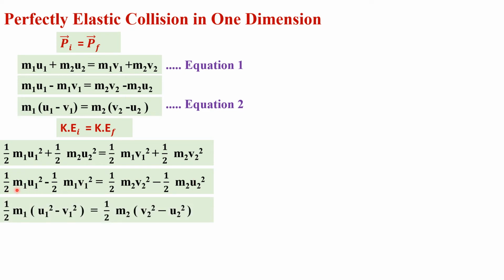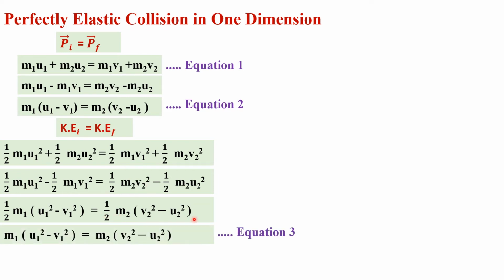Because half m1 is same in both the terms, we can take it as common, half m1, and the remaining term is (u1 square minus v1 square), that is equal to, we can take half m2 as common because it is same in both the terms, half m2 into (v2 square minus u2 square). The 2 is cancelled by this 2 because both are in denominator, and we get m1 into (u1 square minus v1 square) is equal to m2 into (v2 square minus u2 square). Let's say it is equation number 3.